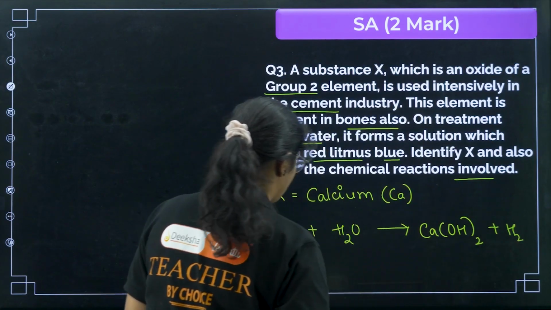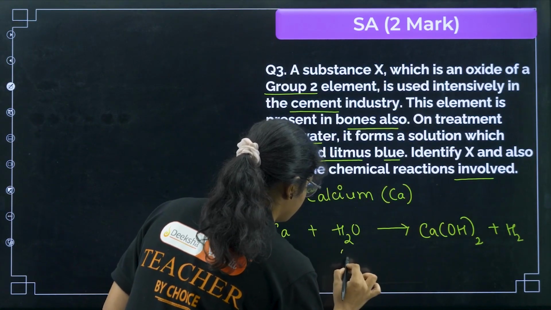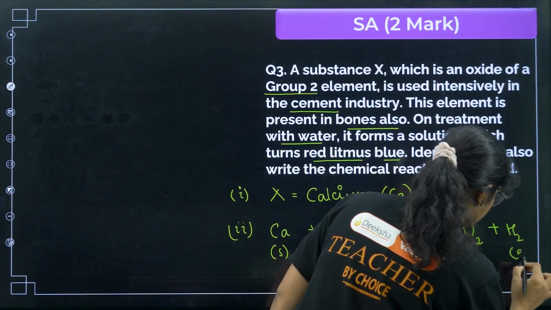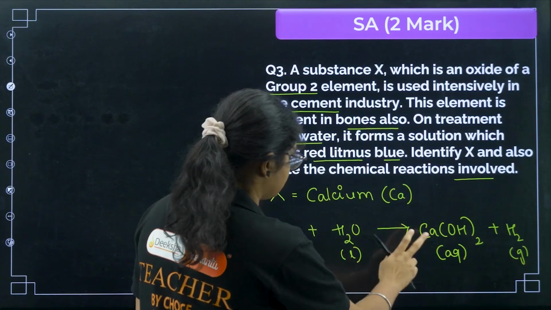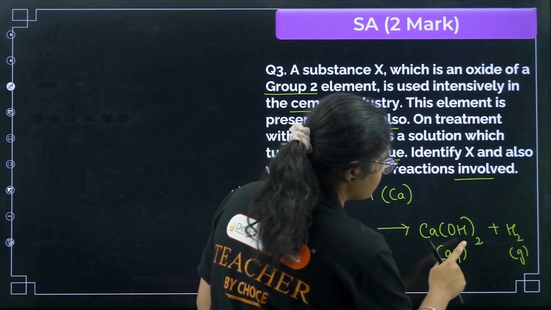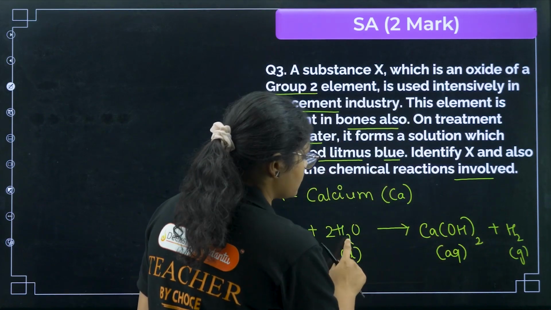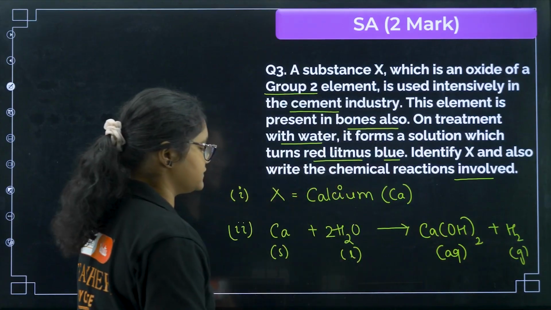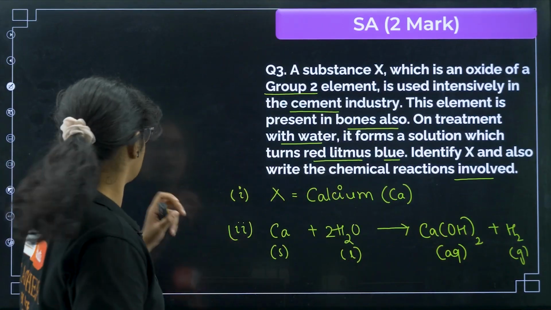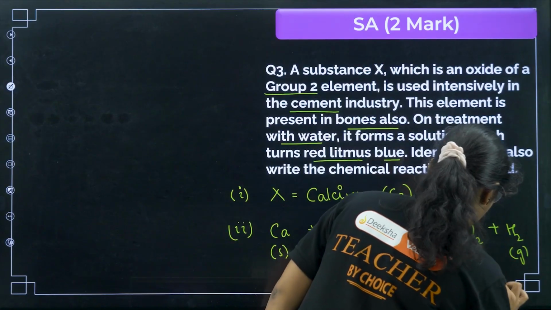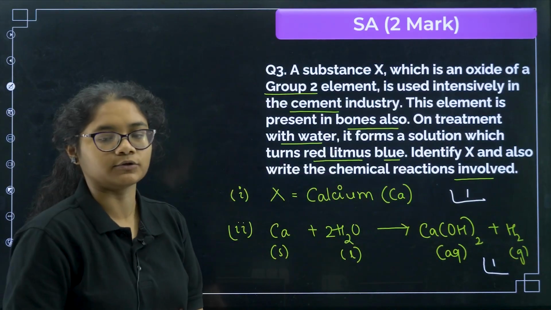Try to balance the reaction and write the phases. If I balance here, we have H2 on the right and 2 H on the left, so I make it 2 H2O, so here 2 oxygen and here 2 oxygen, this is now balanced. If you write like this, you will be getting 1 mark here and 1 mark here, so total 2 marks.